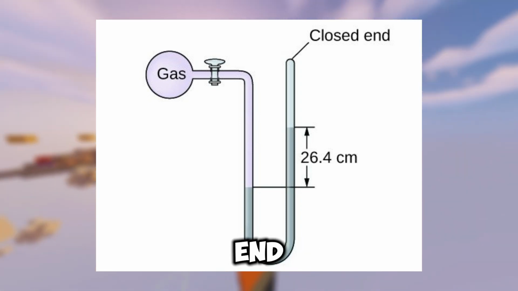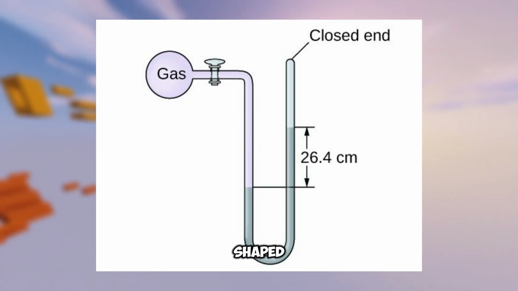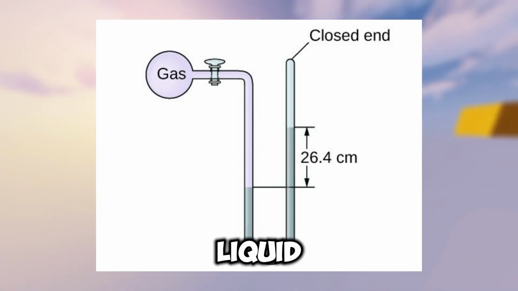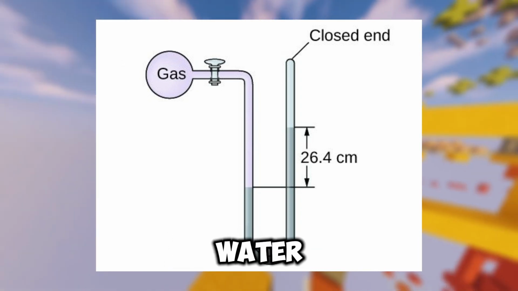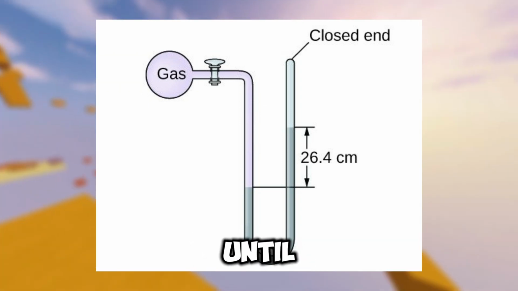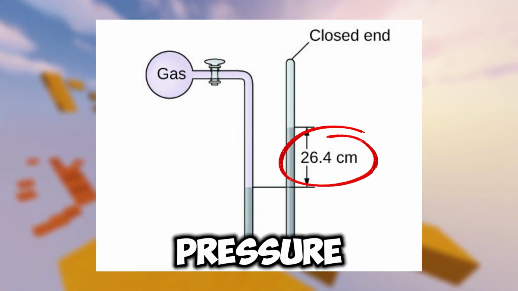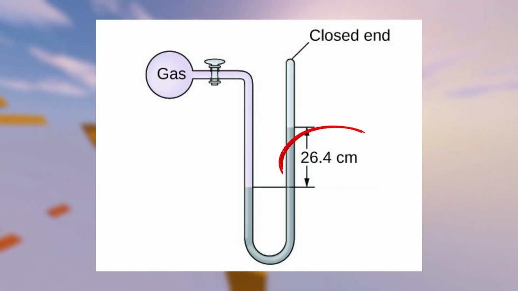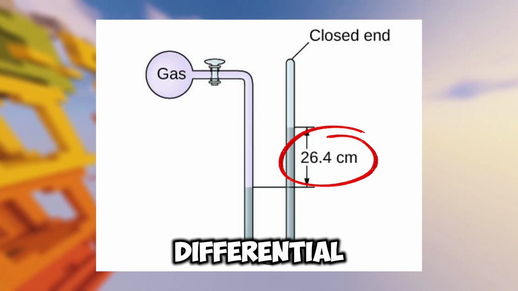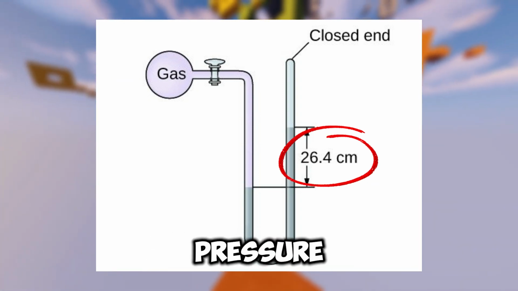A closed-end manometer measures the pressure difference between 2 points in a system using a U-shaped tube partially filled with a liquid, typically mercury or water. The liquid levels in the two arms of the U-shaped tube adjust until they balance, with the difference in height between the two columns indicating the pressure difference between the 2 points. By measuring the height differential between the liquid levels and accounting for the density of the liquid, the pressure difference can be determined.